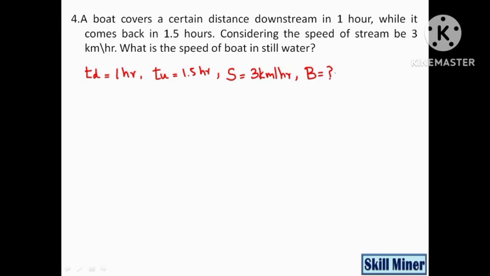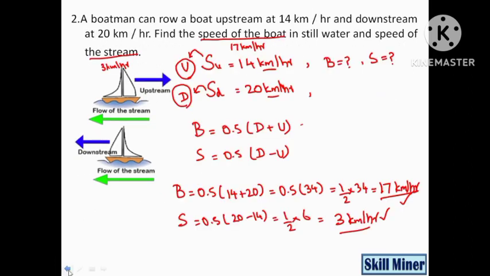The point we need to consider is that the distance traveled upstream and the distance traveled downstream will be equal. We can go to the formula.